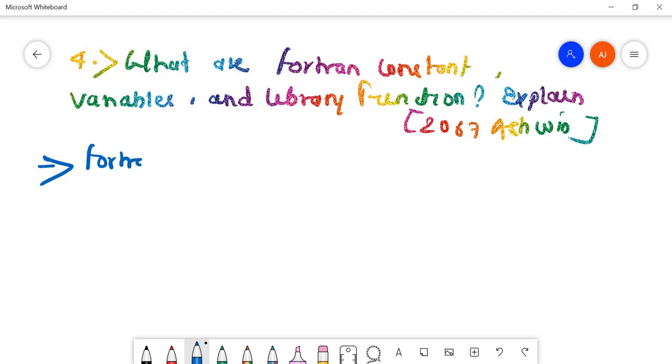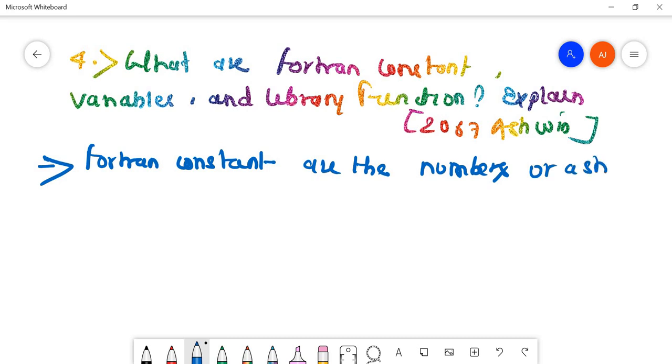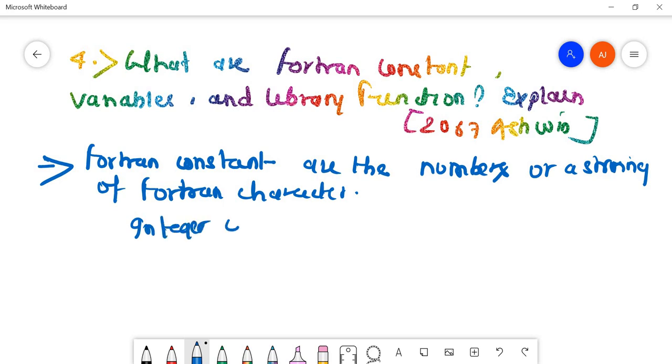So we can say that Fortran constants are numbers or a string of Fortran characters. Fine. There are 5 types of constants in Fortran. First of all, integer constant, represented by 1, 0, minus 100.